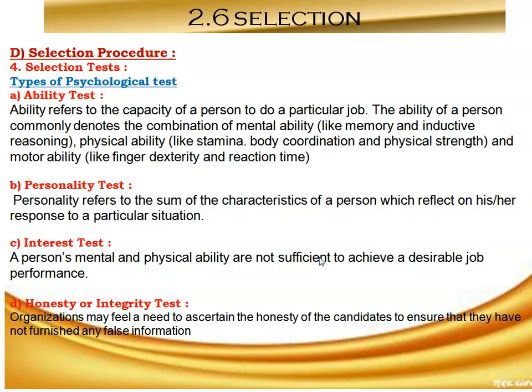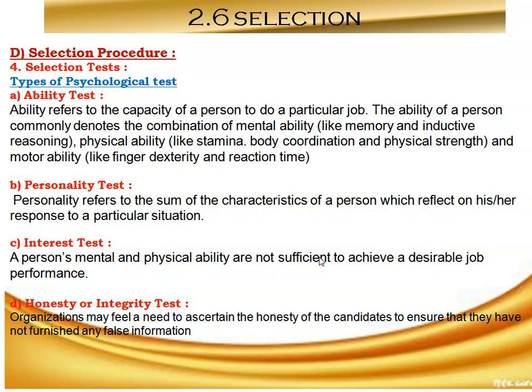Okay, then the next one is interest test. A person's mental and physical ability are not sufficient to achieve a desirable job performance.